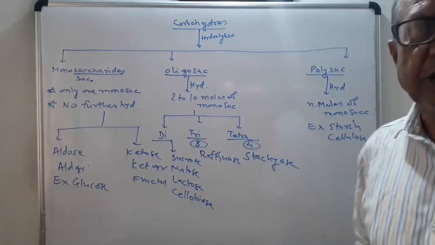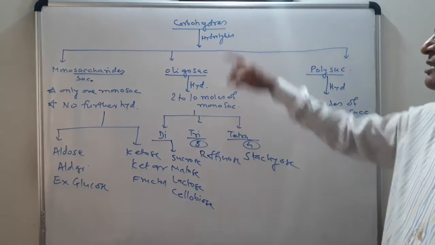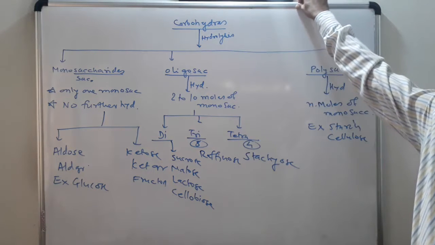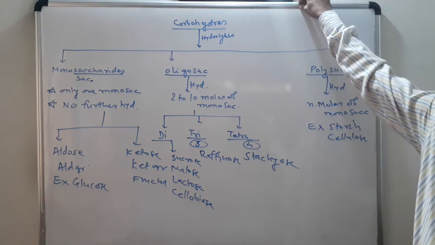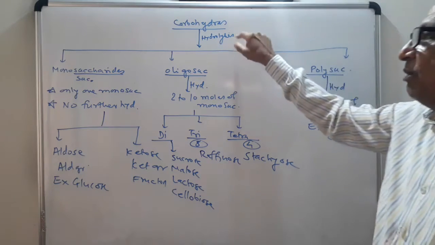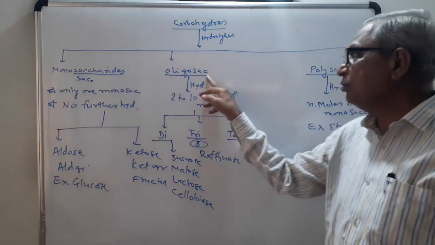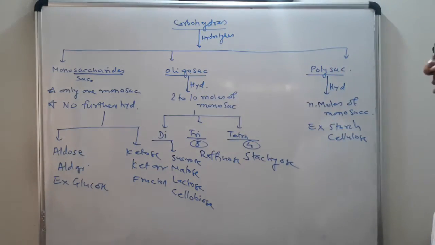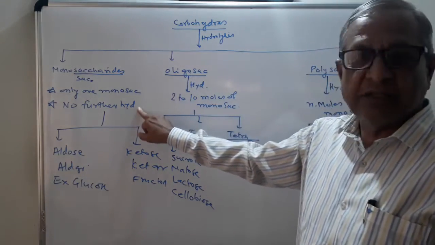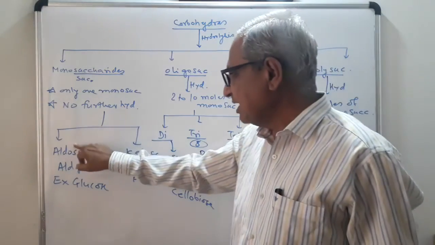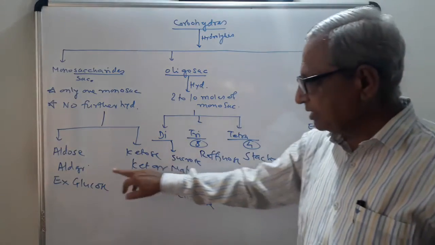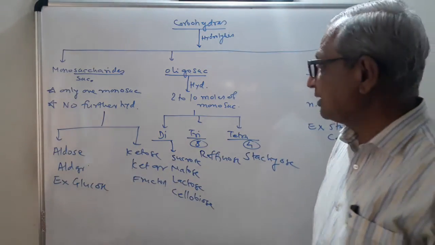Take the brief revision of the classification of carbohydrates. Carbohydrates are classified on three bases: their behavior to the hydrolysis, second is solubility, a physical property, and third is a reducing property, that is a chemical property. On the basis of hydrolysis, they are classified as monosaccharide, oligosaccharide, and polysaccharide. Monosaccharide contains only one monosaccharide unit. No further hydrolysis is possible. These are further classified as aldose and ketose. Aldose contains aldehyde group, ketose contains ketonic group. Example, glucose and fructose respectively.